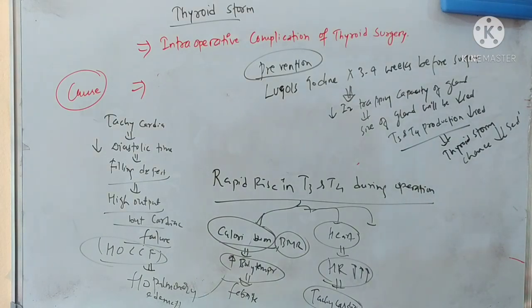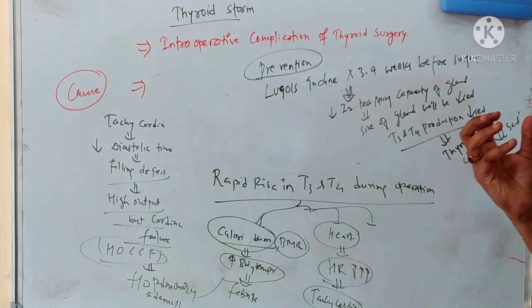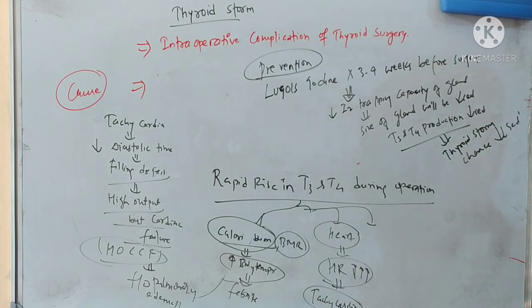That is why before doing thyroid surgery, in case of any large goiter, you should first of all give Lugol's iodine 3 to 4 weeks before surgery. This Lugol's iodine will basically shrink the gland and decrease the production of T3 and T4 levels in the body, and in this way the chance of thyroid storm will be substantially decreased.